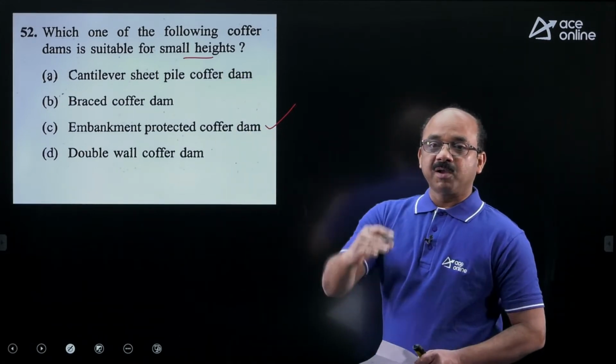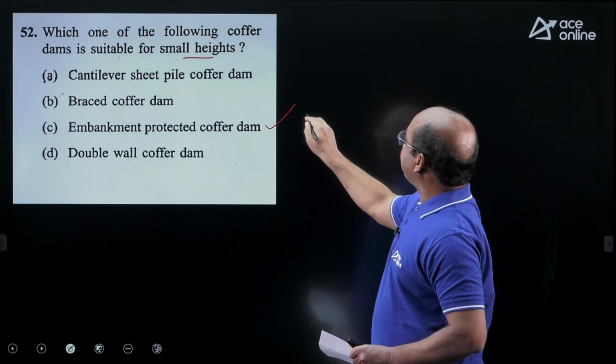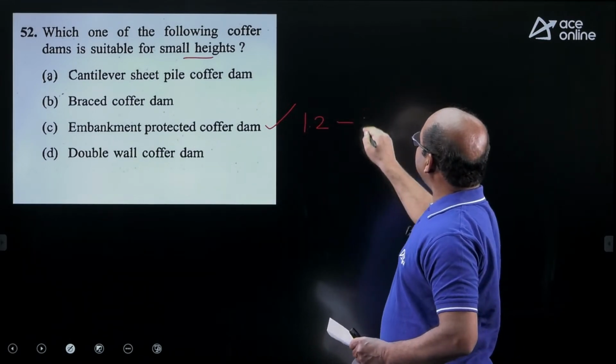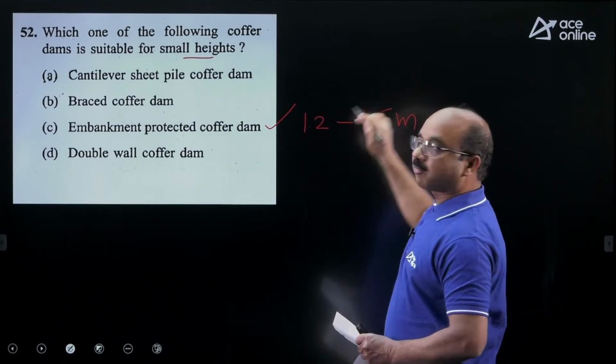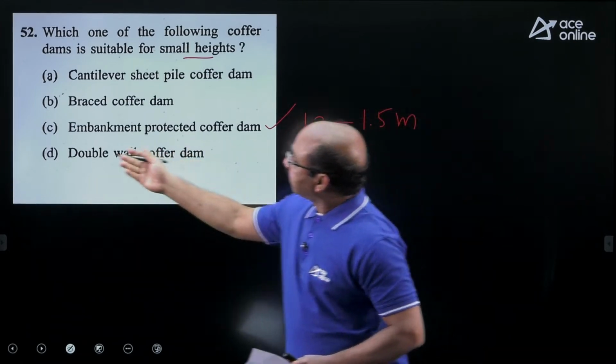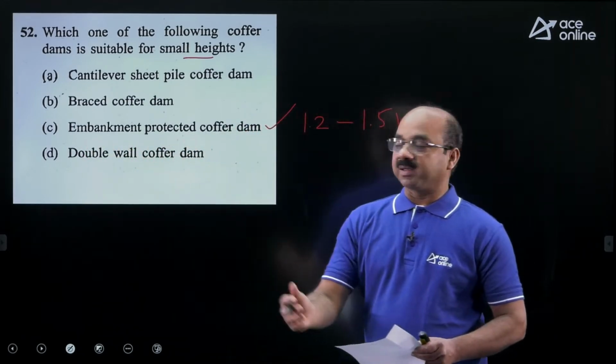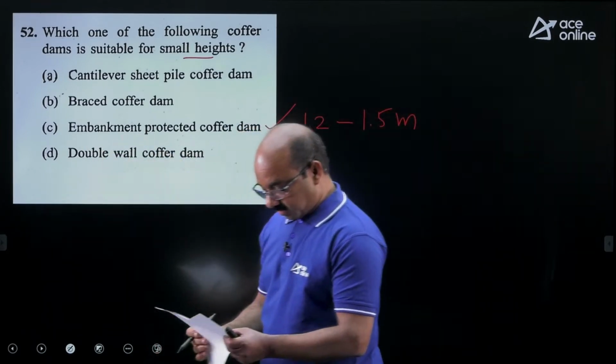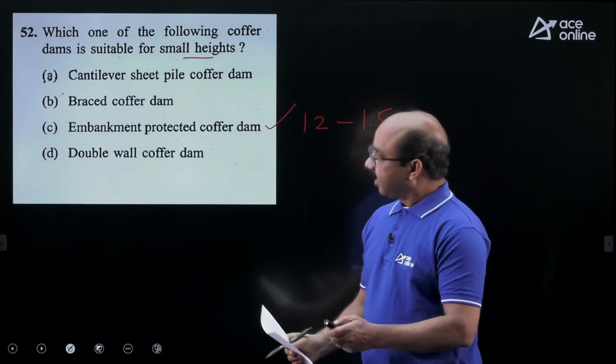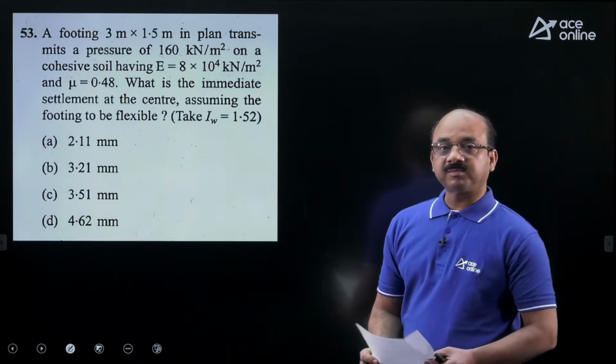If you see literature, for small depths, let us say 1.2 to 1.5 meters depth of water, this embankment protected cofferdam is generally the appropriate best one there. So 52nd, the answer is C. Then you see the 53rd question.